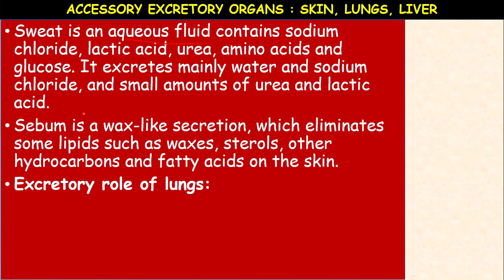So here the skin is functioning in two ways. Two types of substances are secreted. What are they? One is sweat, which eliminates excess salt and water, whereas sebum is the waxy secretion produced by sebaceous glands, which are present under the skin. Sweat is secreted by sweat glands. Both are richly supplied with blood capillaries, so partial filtration takes place by these organs.